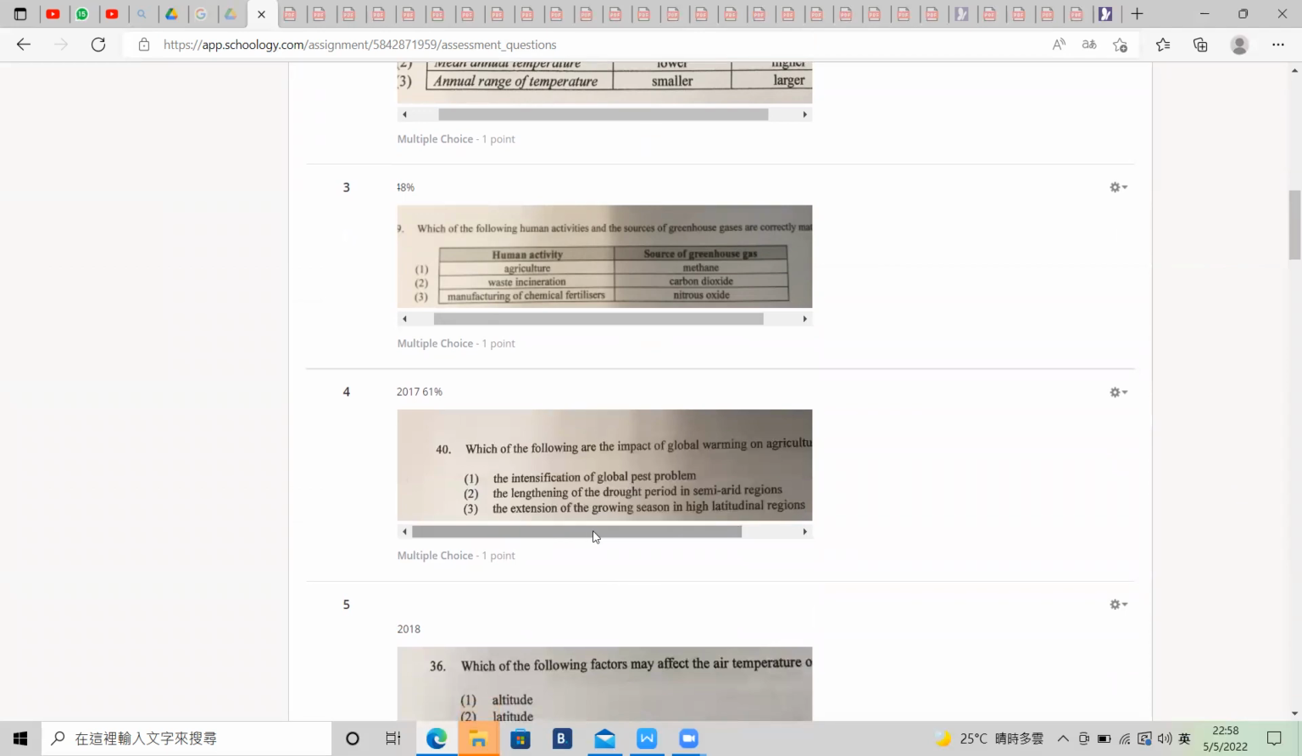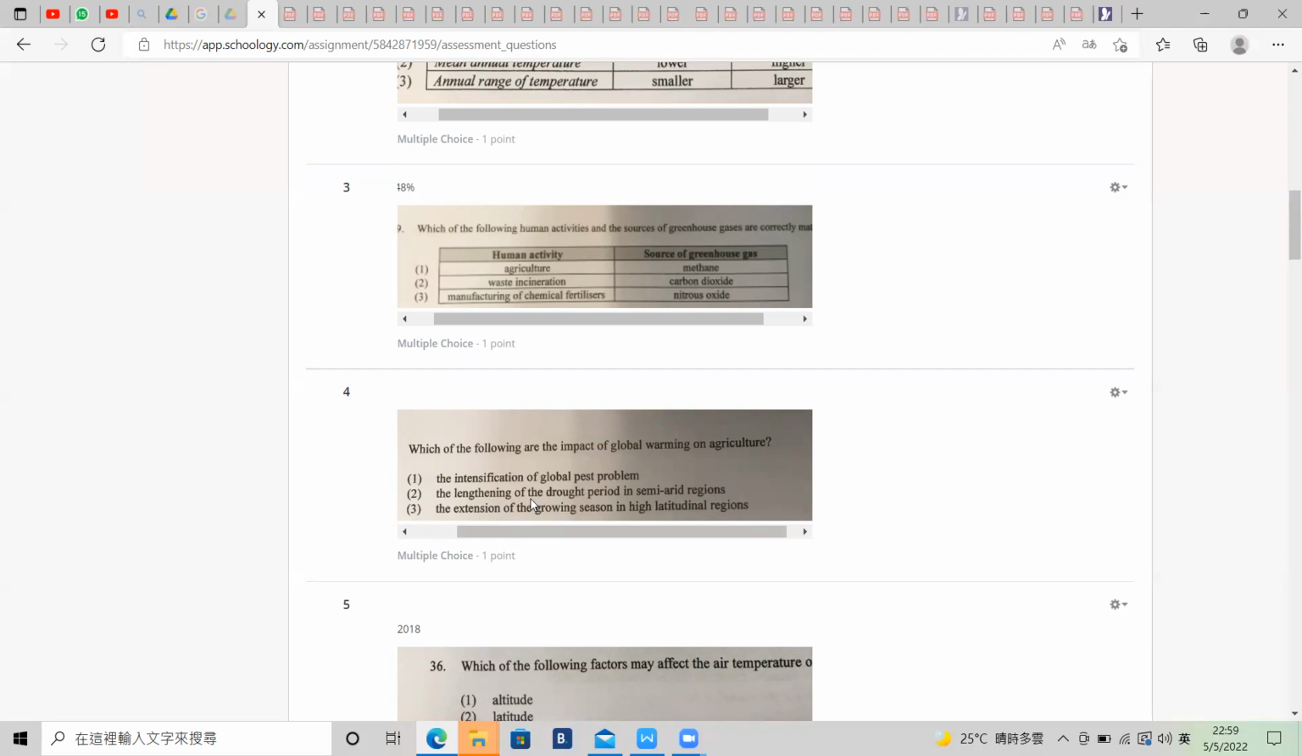Number 40. Which of the following are the impacts of global warming on agriculture? The intensification of pests. Yes, because a hotter climate will give rise to different kinds of pests such as locusts, and so on and so forth. And number two, the lengthening of the drought period in the semi-arid region. It's also true because if the weather is hotter, evaporation will be stronger, and then global warming will cause drought.